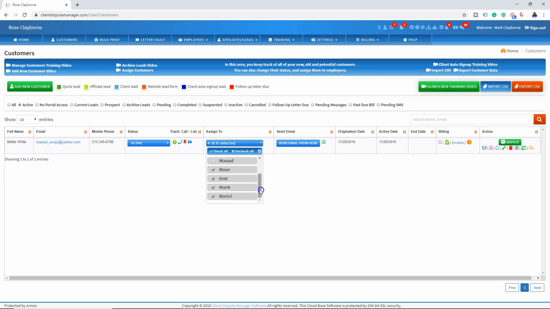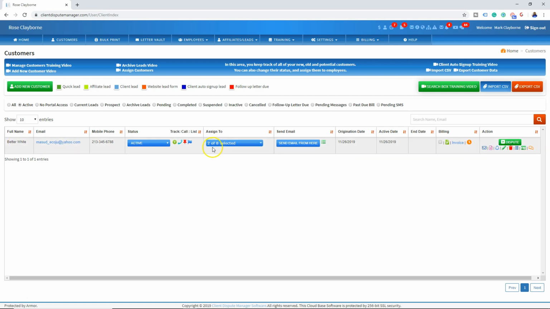Now, if I go over here and I uncheck here, let's go down and let's hit 1. So what this means is that one employee out of 8 employees. So the 8 means I have 8 employees. The 1 means that one employee is assigned to this customer out of 8 employees. All right, as you can see with the drop down here, this is the only employee that is checked. And if you check 2, this means 2 employees out of 8 employees can see this customer's information.